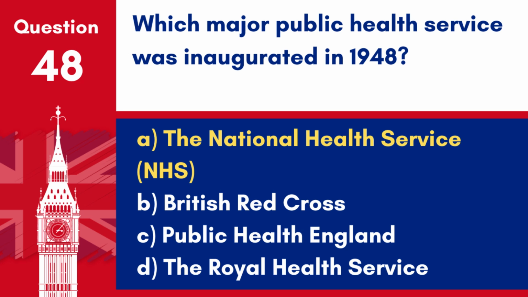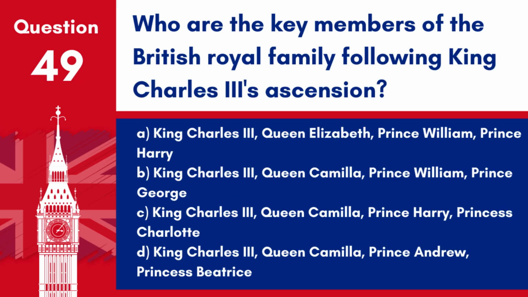residents. Question 49. Who are the key members of the British royal family following King Charles III's ascension? A. King Charles III, Queen Elizabeth, Prince William, Prince Harry. B. King Charles III, Queen Camilla, Prince William, Prince George. C. King Charles III, Queen Camilla, Prince Harry, Princess Charlotte. D. King Charles III, Queen Camilla, Prince Andrew, Princess Beatrice.